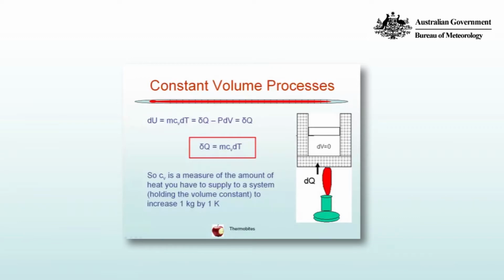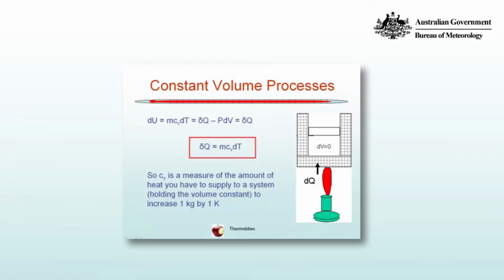So we might write dU is equal to mCv dT and expand that as δQ minus PdV. If we keep the volume constant, then dU is equal to δQ. So the change in internal energy is simply the amount of heat that we add, and by the equation, δQ is equal to mCv dT.